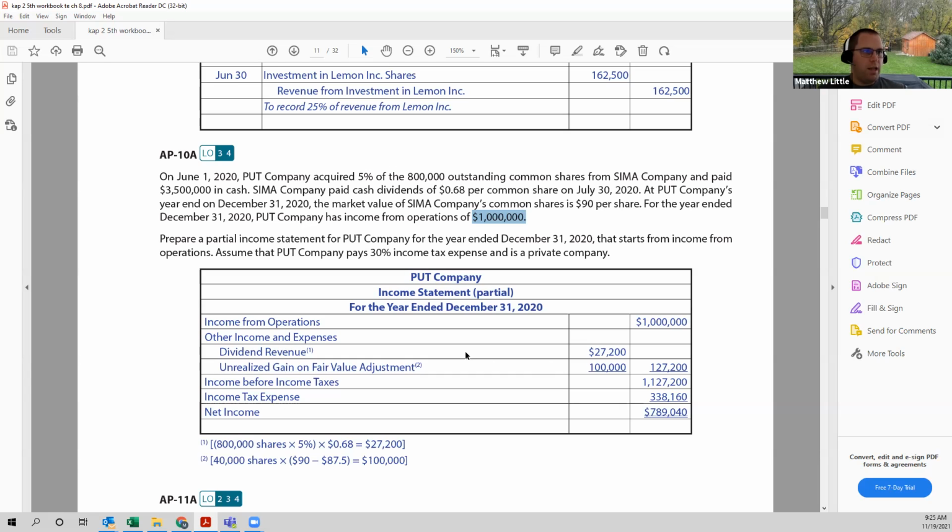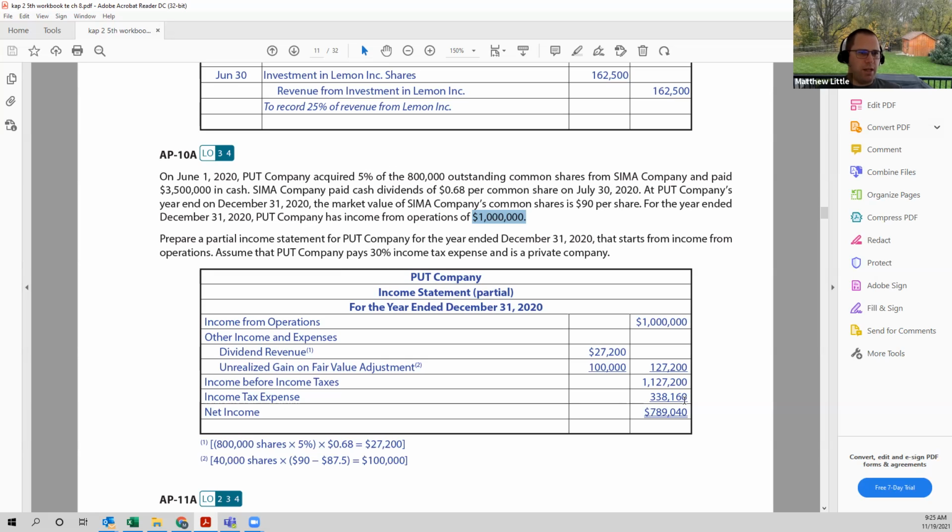Our unrealized gain on fair value adjustment then would be the 40,000 shares that we acquired, times the difference between the market value and the purchase price. So we take the $90 and the $87.50 that we paid per share initially would give us an unrealized gain on fair value adjustment of $100,000. So our other income, if that's all we have, is $127,200. So our income before income taxes would be $1,127,200.